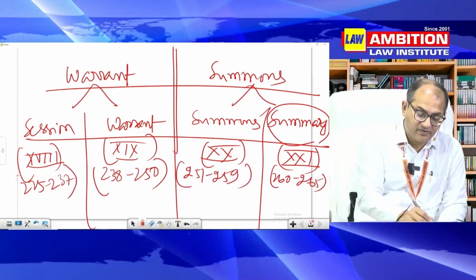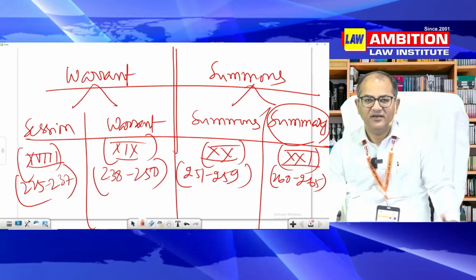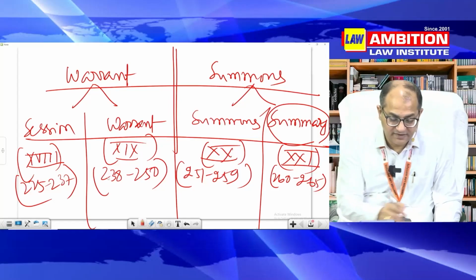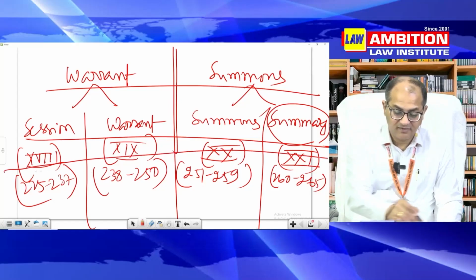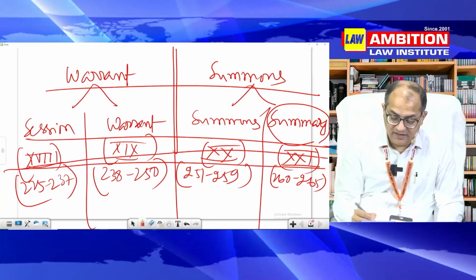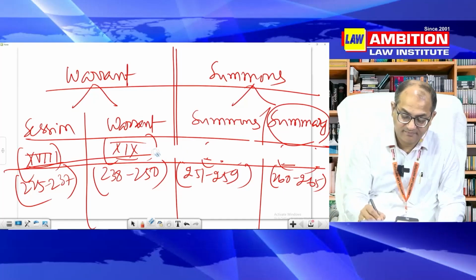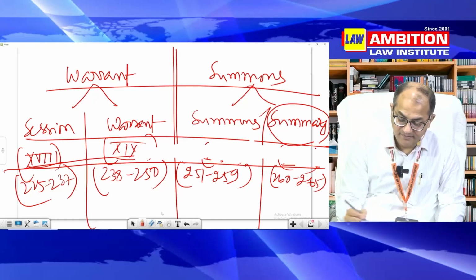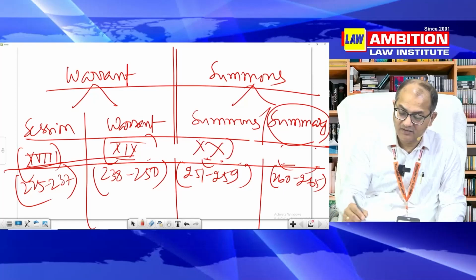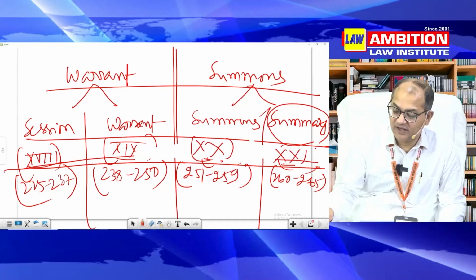Practice makes a person perfect. So you have become perfect. 18, 19, 20, and this is 21.